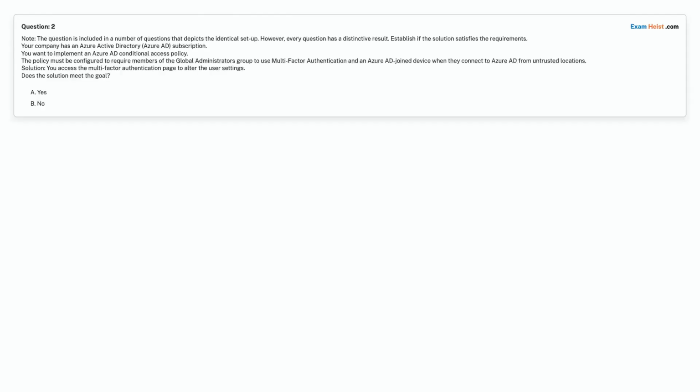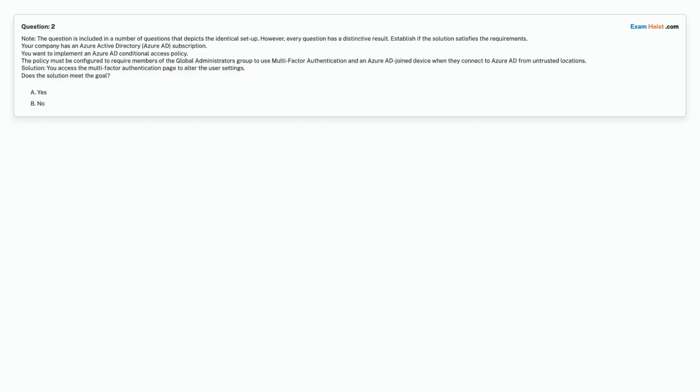Question 2. Note: the question is included in a number of questions that depict the identical setup. However, every question has a distinctive result. Establish if the solution satisfies the requirements. Your company has an Azure Active Directory, Azure AD, subscription. You want to implement an Azure AD conditional access policy.